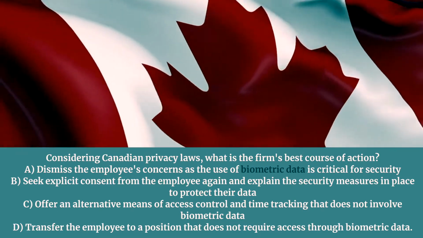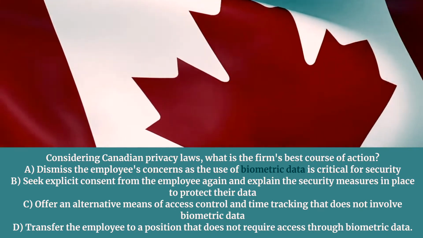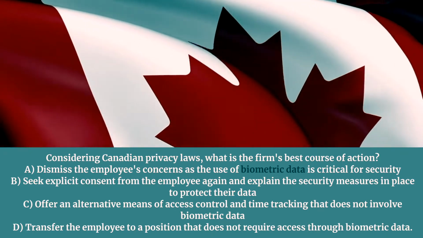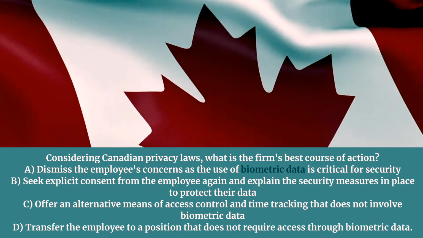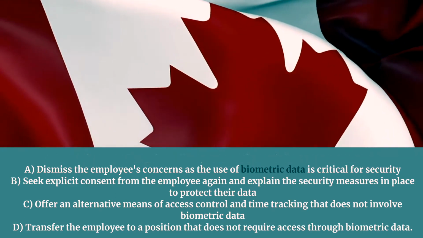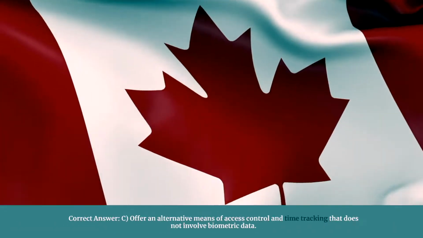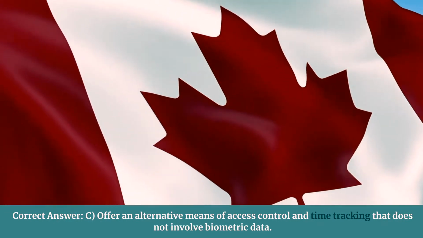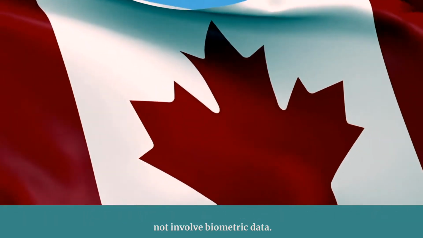B. Seek explicit consent from the employee again and explain the security measures in place to protect their data. C. Offer an alternative means of access control and time tracking that does not involve biometric data. D. Transfer the employee to a position that does not require access through biometric data. Correct answer, C. Offer an alternative means of access control and time tracking that does not involve biometric data.